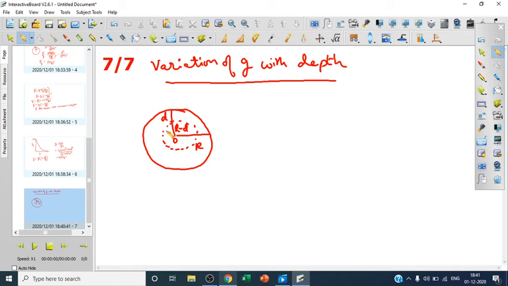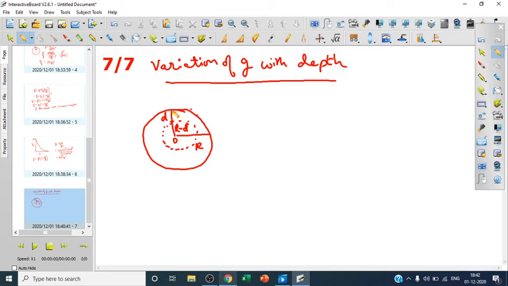So what is the acceleration due to gravity over here? When we are going inside, down, naturally there is a difference in volume, but the density of the earth is the same. First this was the radius, now this is the radius, r minus d. So there's a change in volume, hence a change in mass. So there is a difference in mass over here and over here.